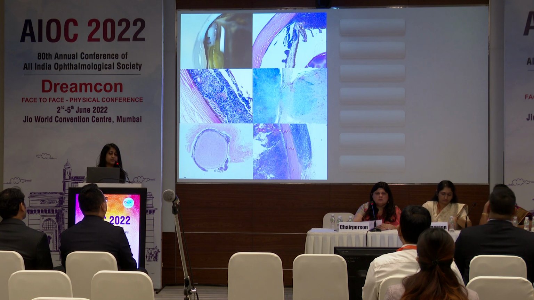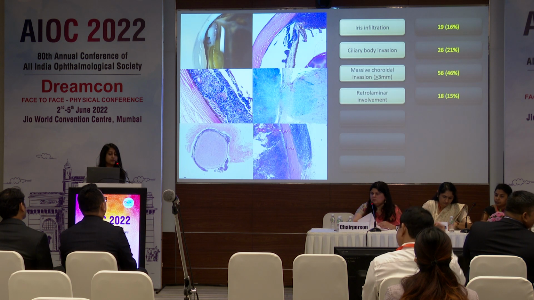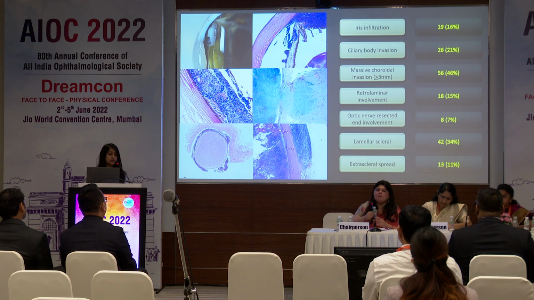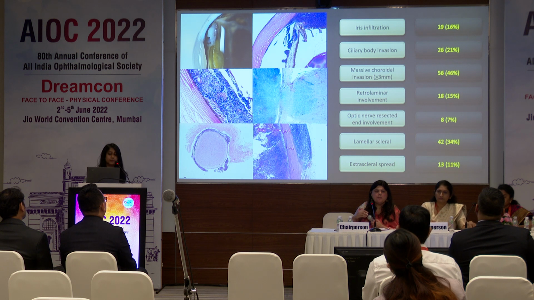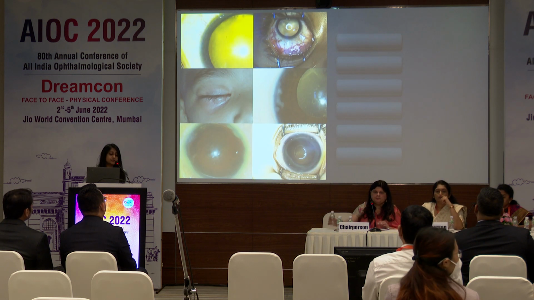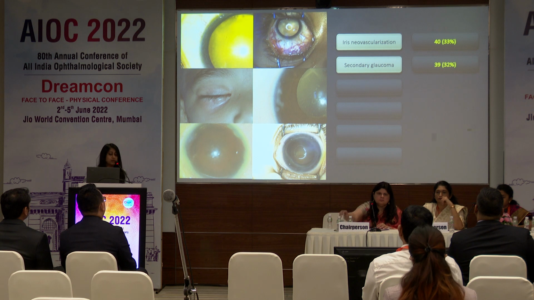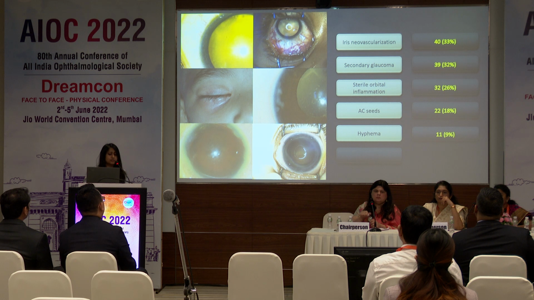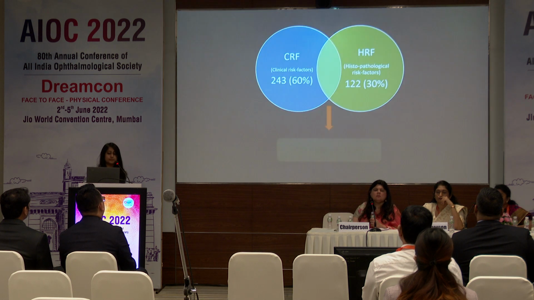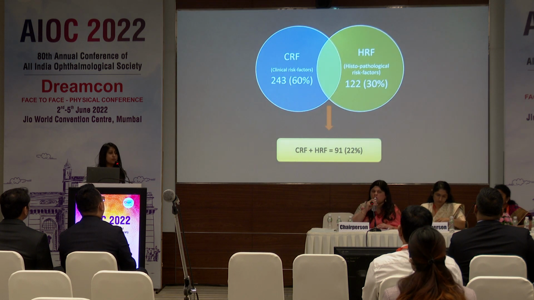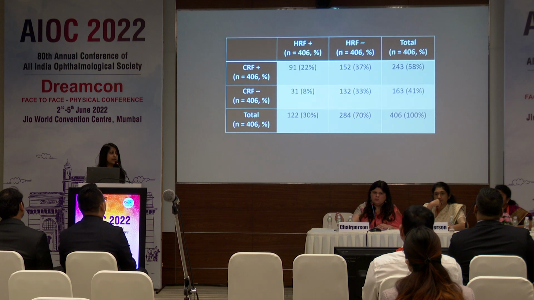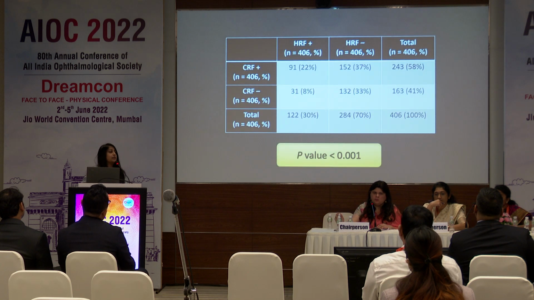Most commonly, the histopathological risk factor was choroidal invasion, and optic nerve extension was also seen in 22% cases. This is not a small number. And out of these cases, clinical risk factors were present, iris neovascularization being common, secondary glaucoma being common, sterile orbital inflammation, along with AC seeds, hyphema, and buphthalmos. And we saw that there was a common point, and that was that risk factors were present clinically and histopathologically in 22% cases. And we went down finding a correlation, and we saw that the p-value was significant.